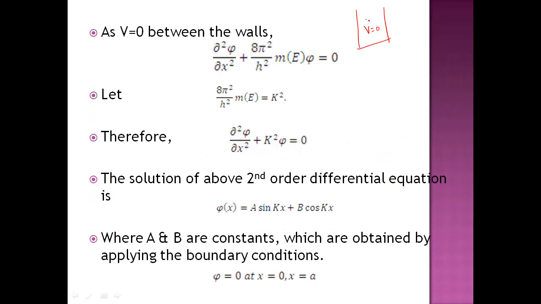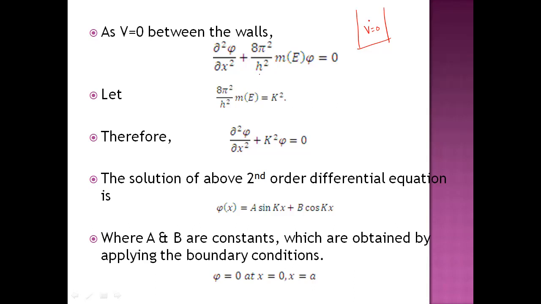So if you put potential energy as 0, the expression changes to del square psi by del x square plus 8 pi square by h square m E psi equal to 0.